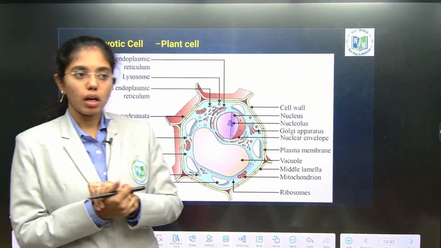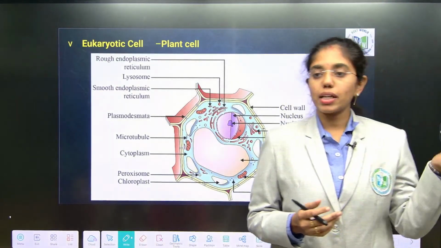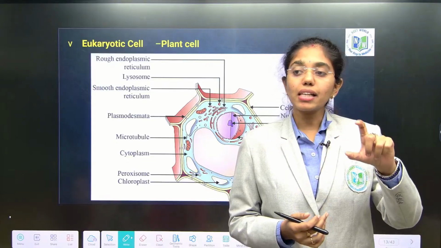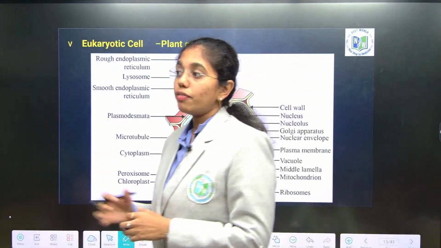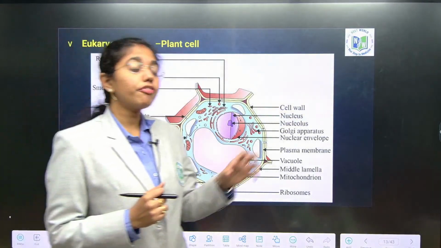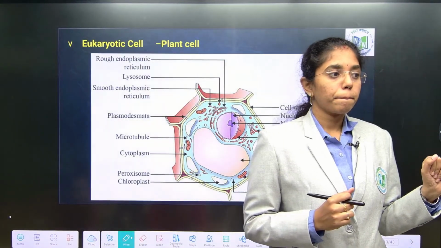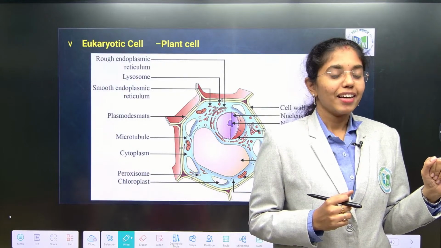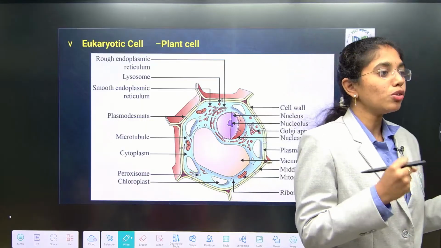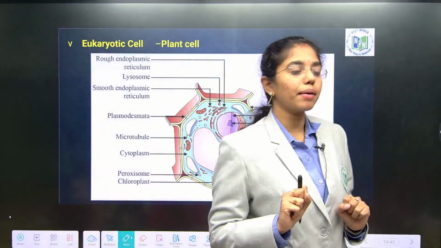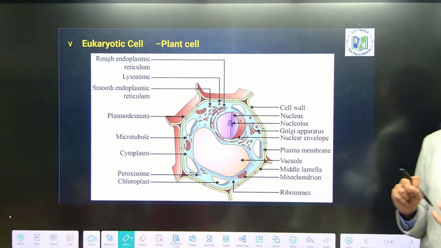3 layers. Outermost layer is known as glycocalyx. Glycocalyx, if polysaccharides are very tightly arranged, what do you call it? Capsule. If it is loosely arranged? Slime layer. If the outermost layer is capsule, for what is it useful? To hide from the host immune system or to protect itself from host immune system. If it is loosely arranged like slime layer, it prevents the loss of water and mineral nutrients.